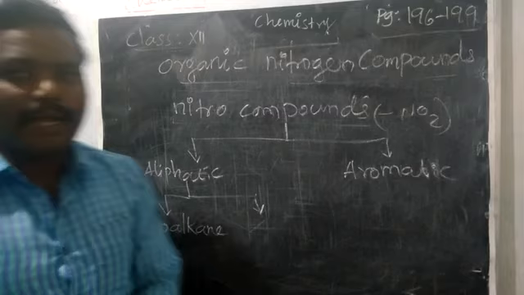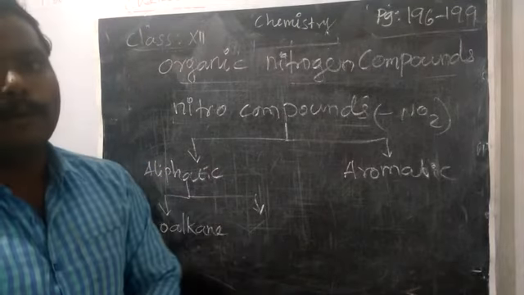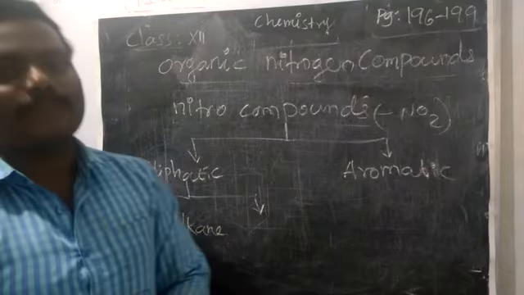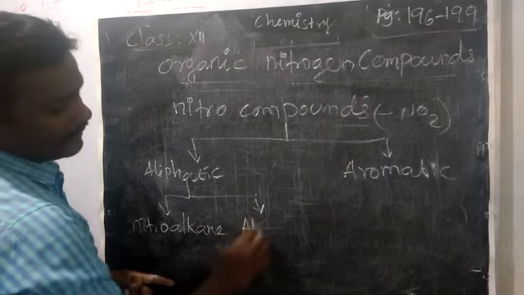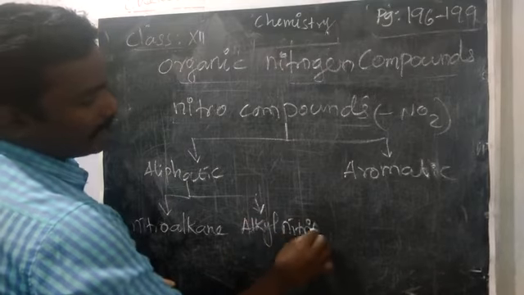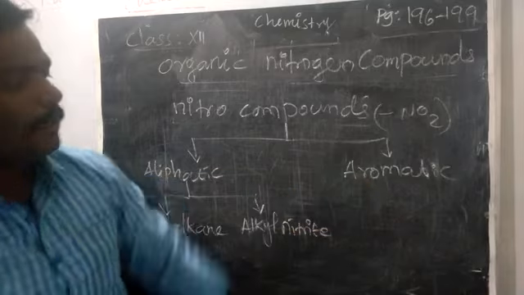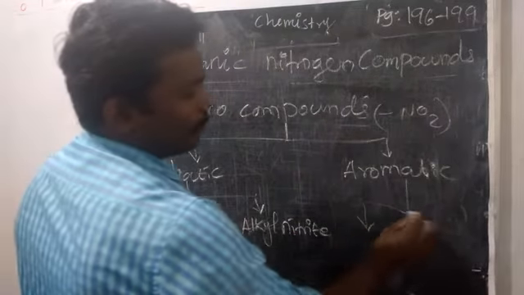What is the other one? This is the same type of compound, but because of the bond arrangement we have this type, that is alkyl nitrite. Then the aromatic compound can further be classified into two.